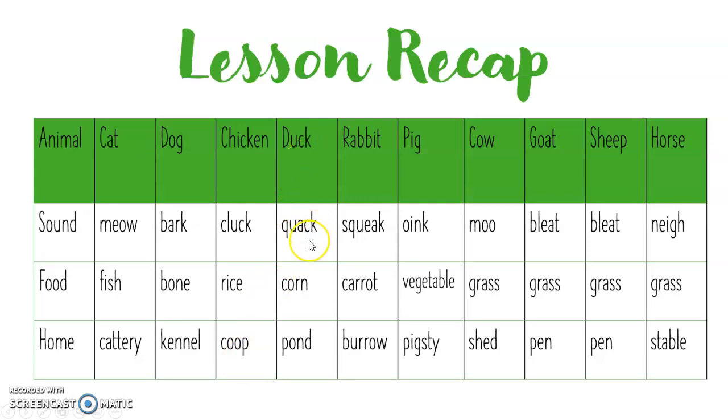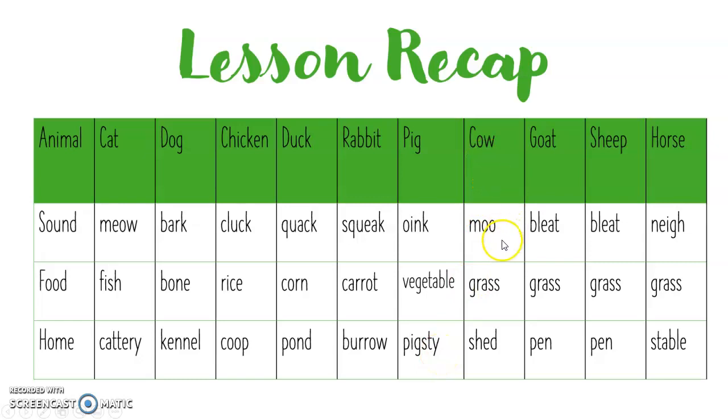A duck quacks. A duck likes corn. A duck lives in a pond. A rabbit squeaks. The rabbit loves carrots. And a rabbit lives in a burrow. A pig oinks. A pig likes vegetables. A pig lives in a pigsty.